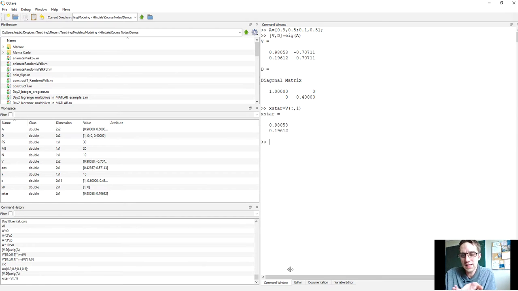But you'll notice that doesn't make sense as a solution here because in a Markov chain, the state variable represents probabilities. And therefore, well, that can't be right because the probabilities don't sum to 1. So what can we do? Well, we want to normalize that vector. And so I'll define x* to be what I have right now divided by the sum of the entries.